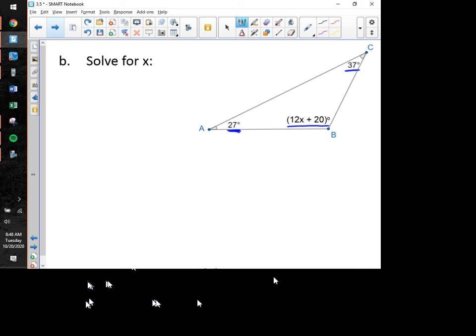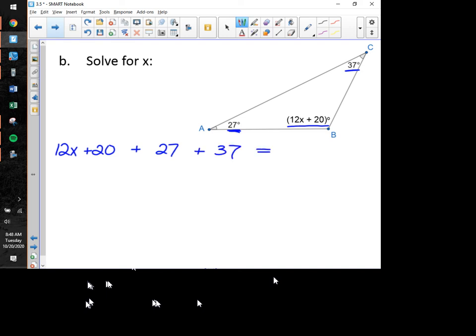Because of the triangle sum theorem, I know that in any triangle, the sum of your three angle measures will always equal 180 degrees. So pick one angle and start with that. I generally prefer to start with the variable here, so that's going to be 12x plus 20. There's the measure of angle B. And we're going to add to that the other two angle measures, which are 27 and 37.